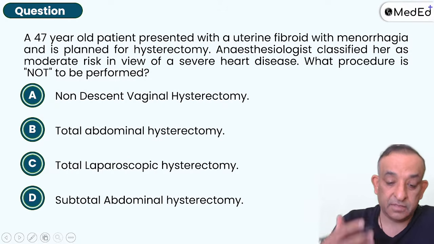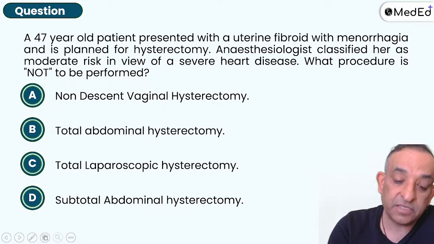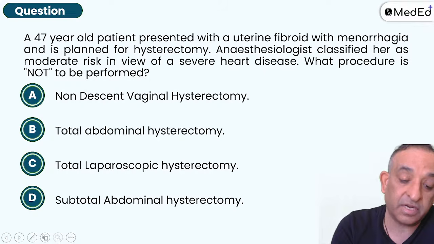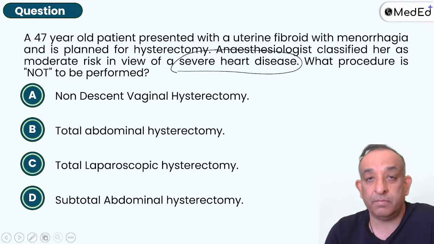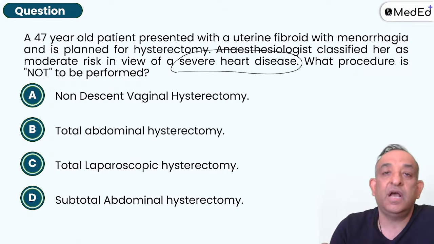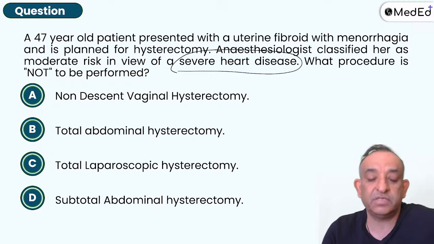Fine. Okay, something very close to my heart. So I told you, don't take out ovaries. And now this patient is planned for a hysterectomy. Anesthesiologist classified her as a moderate risk in view of a severe heart disease. What procedure cannot be performed? This is a case of heart disease. How do you do a hysterectomy is what is asked in this question. Non-descent vaginal hysterectomy. What is the meaning of this?